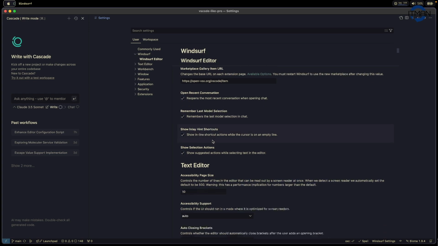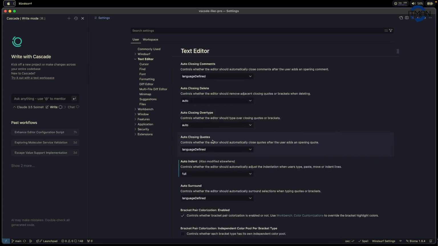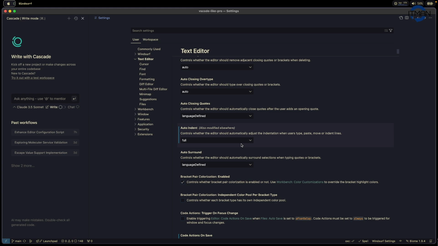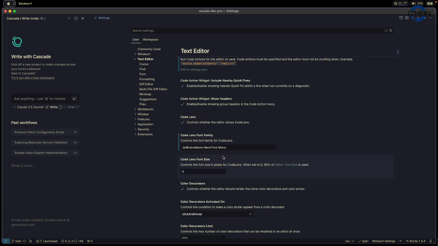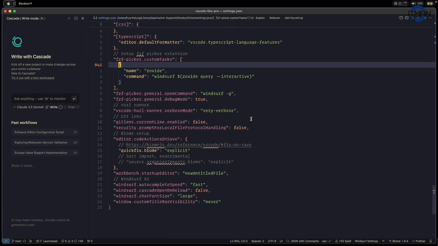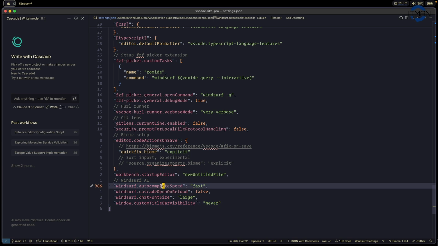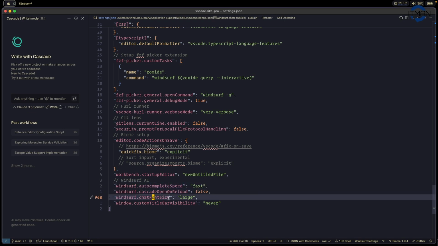And just I let almost everything. And if you want to see some custom control for this one, I had at the end here. So this is what I have right now. So autocomplete speed the fast, so it's get faster, and I turn off the cascade already lost, and the font size a little bit bigger because right now I use the external monitor, so it's easy to read for me.